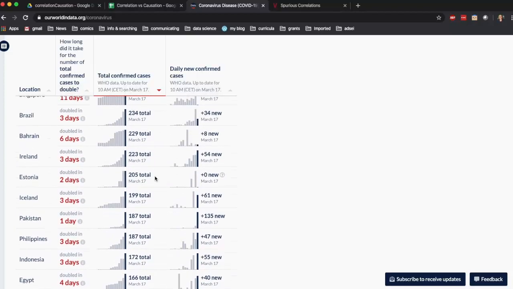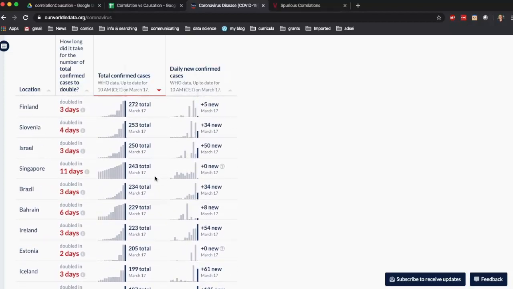And what is missing from this attempt to prove correlation is all of the other data. And that's often the case. When people use correlation versus causation, they miss out a lot of the details. So the details in the case of Singapore, for example, are that they are doing a massive amount of testing. And they have done extremely effective social distancing measures, and their population actually adheres to the social distancing guidelines, and when they're told to go home and quarantine, they actually do go home and quarantine.